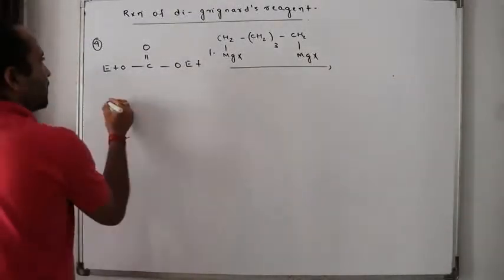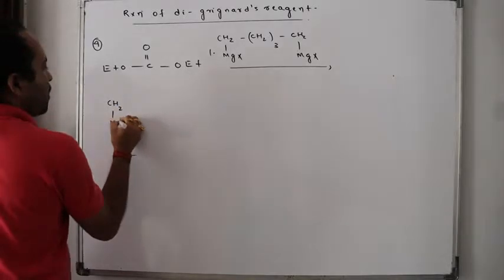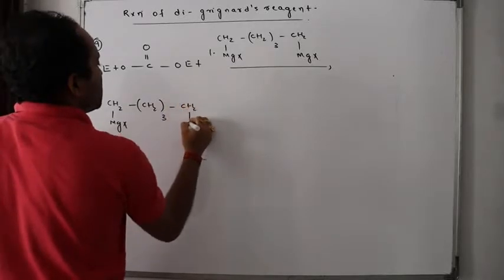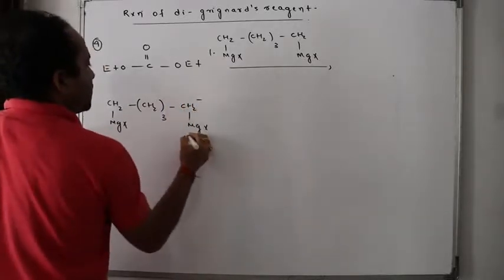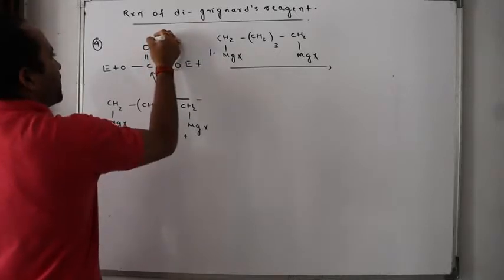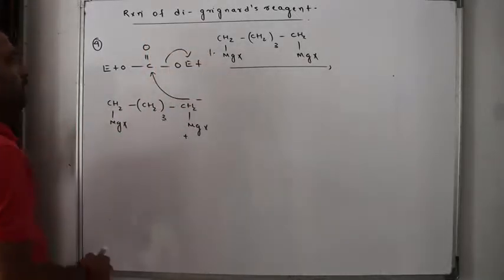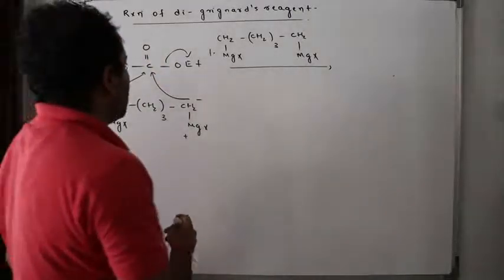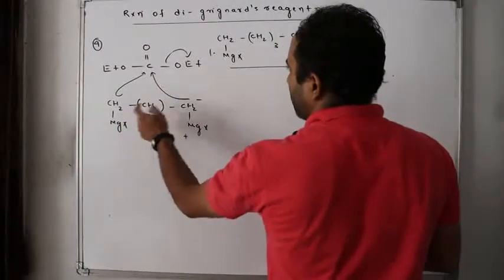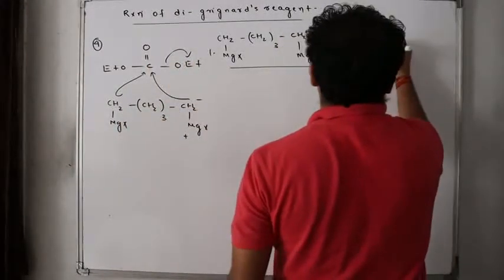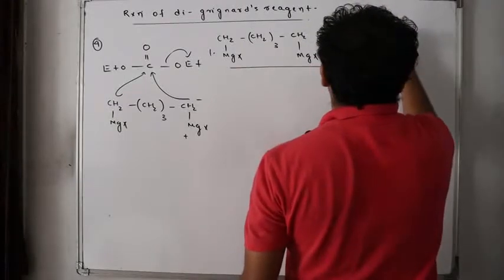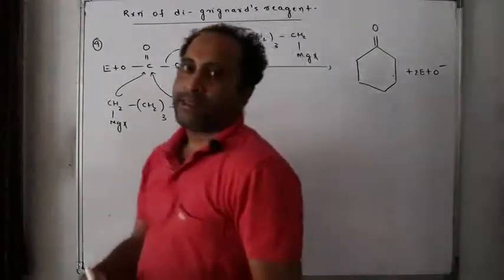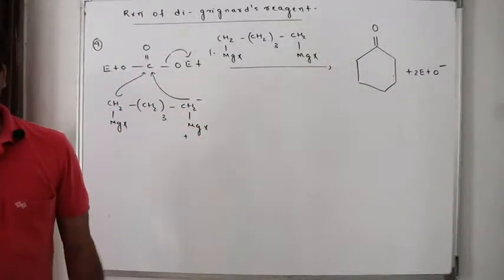Same as before. CH2 MgX, CH2 whole 3, CH2 MgX minus plus. This minus will attack, this will become minus. When minus comes back, this ethanol will be thrown out. Again this will attack. When this minus comes out, this ethanol will be thrown out. So what will happen here? Here a 3, 4, 5, 6 membered ring will be formed without any hydrolysis. That means I will get this with 2 EtO minus. Clear?